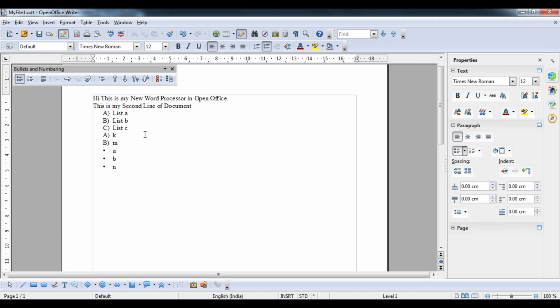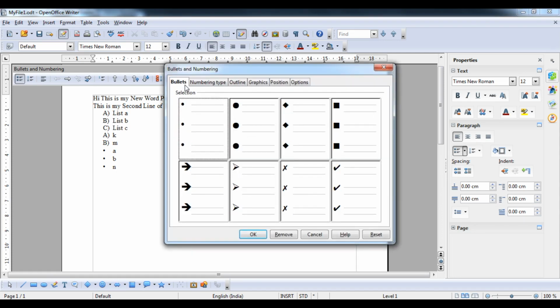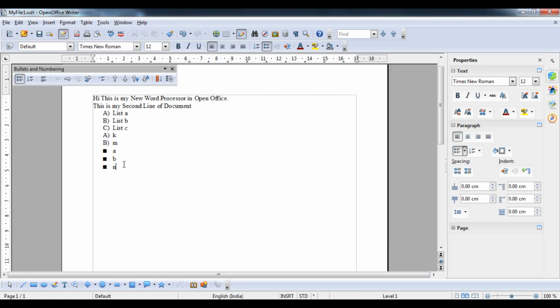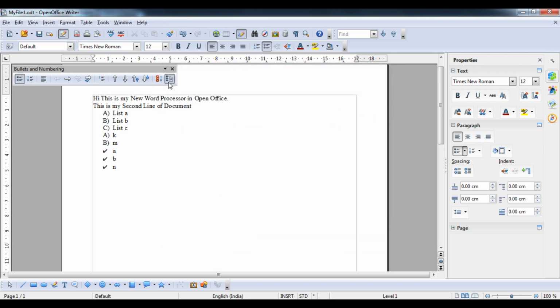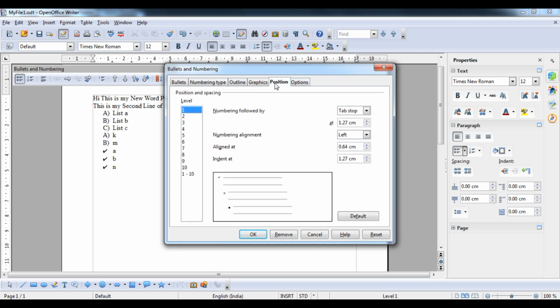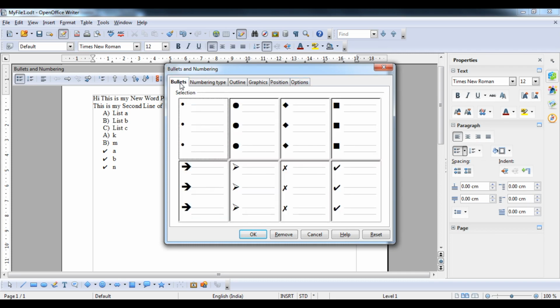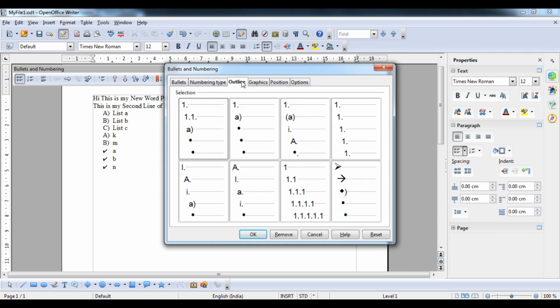Now we are going to change the bullet option. Here you can see the bullet options, like this, and this one also. You can see the bullet option has been changed. There are a number of bullet list options in the form of tick, arrow, and numbers also. Students, these are the ways by which we can change our numbering and bullet lists. Here is the nesting list, a list inside a list. That is also possible.